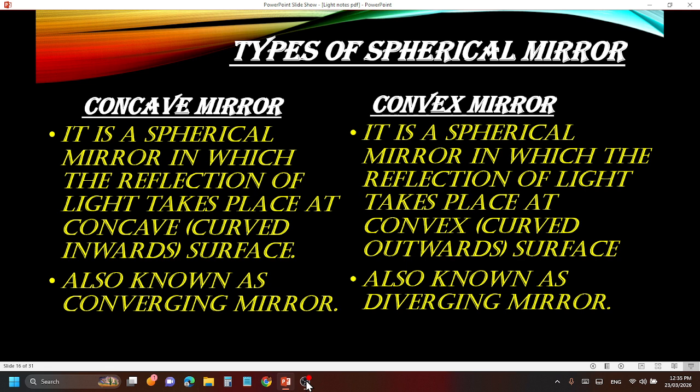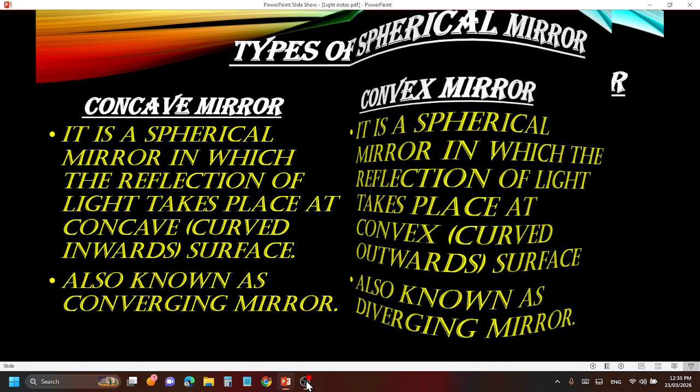So concave is a spherical mirror in which the reflection of light takes place at the concave surface, also known as converging mirror. What is converging? Converging means a beam of light is coming, and the mirror makes the light meet at one point. So when the light gets reflected, it makes the rays meet at one point. So it is called a converging mirror. Diverging mirror is the opposite. When the beam of light comes, it makes them diverge. It splits them into more angles. It is converging. It is diverging. Concave is curved inwards. Convex is curved outwards. Simple.